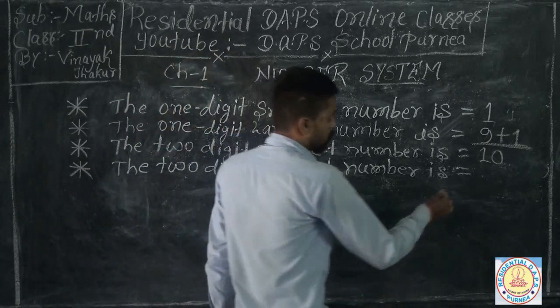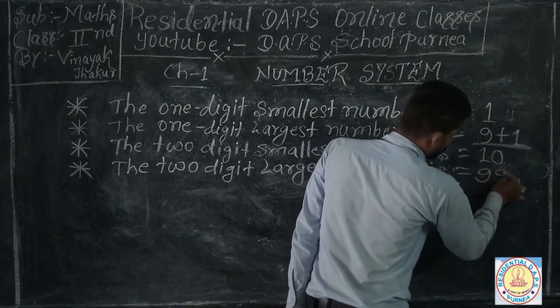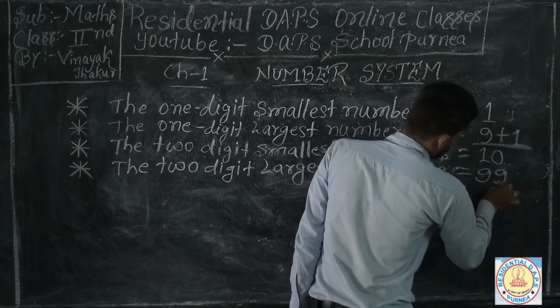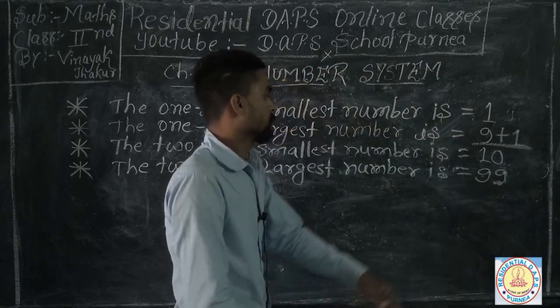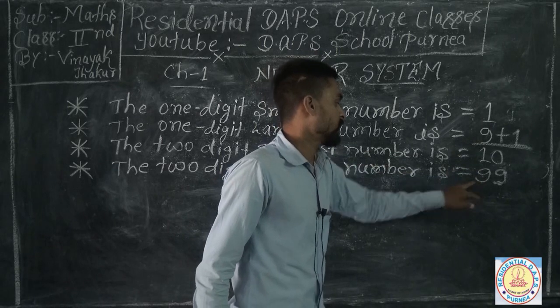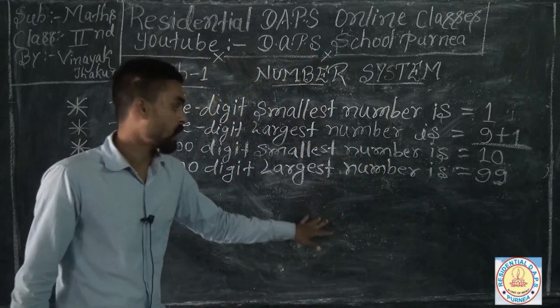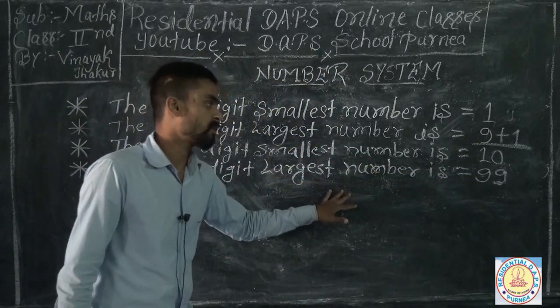So two nines is your 2-digit largest number.